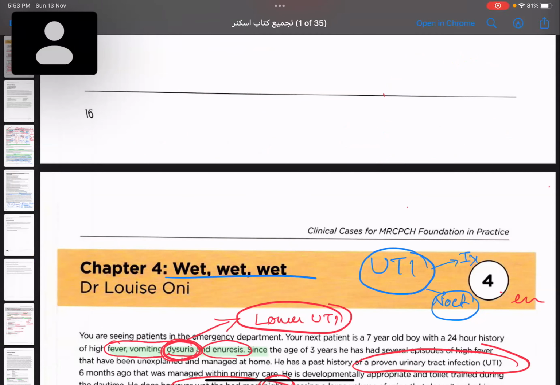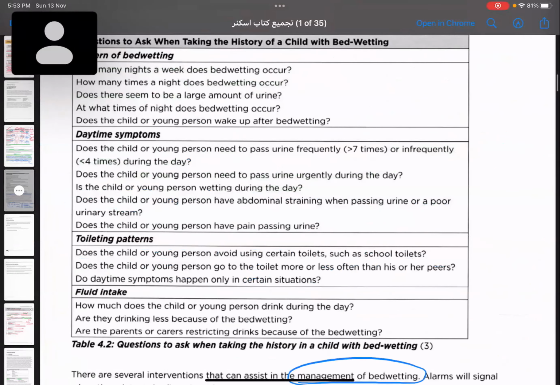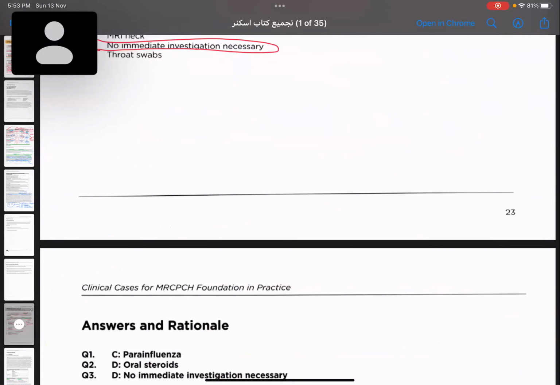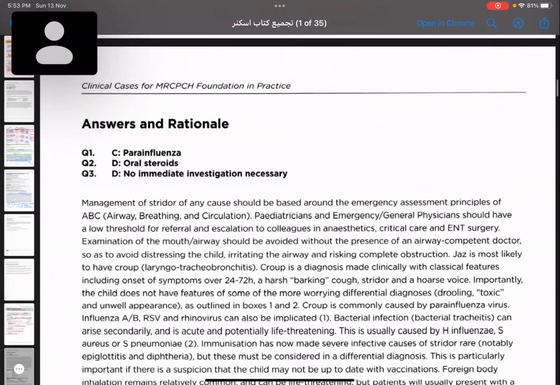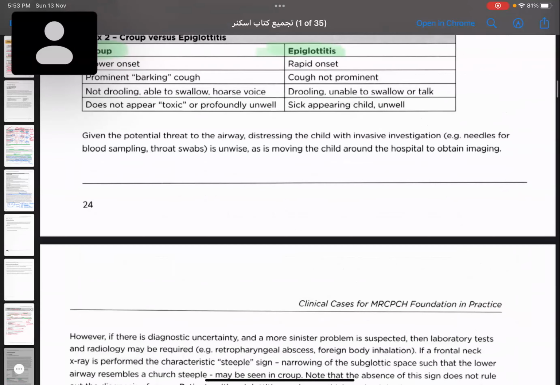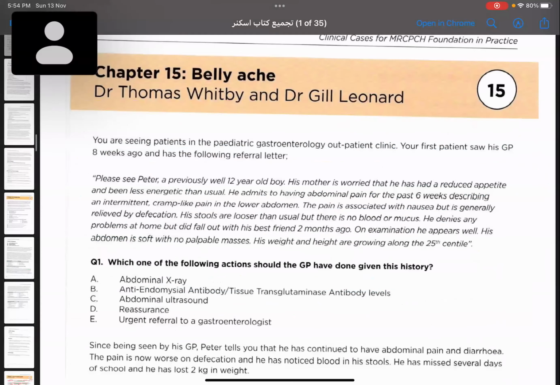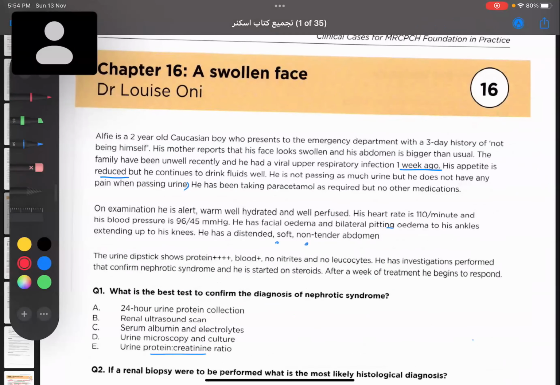Now let us move to the next case. Next case is, I believe, case number 7. Check. Next case is case number 16 for FOP. Okay. So what do we have here? This is also from nephrology. So in FOP, we have two cases, case number 4 and 16.